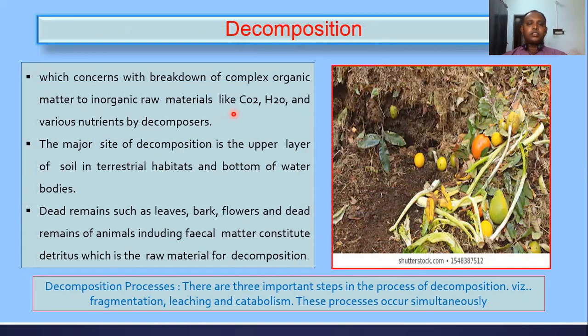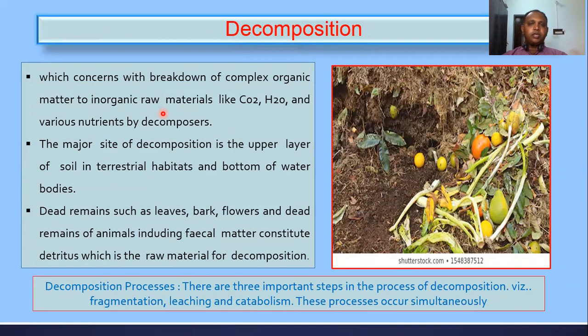Decomposition is a process of breakdown of complex organic matter into simple organic matter, and then further they are converted into simple inorganic raw materials. After the death of plants and animals, their bodies are added to the soil.